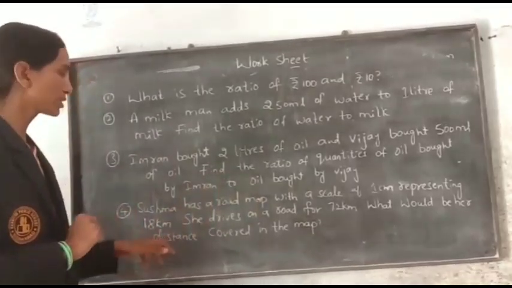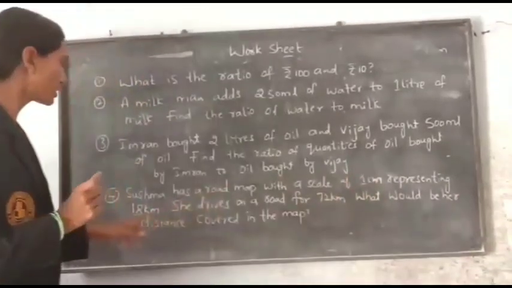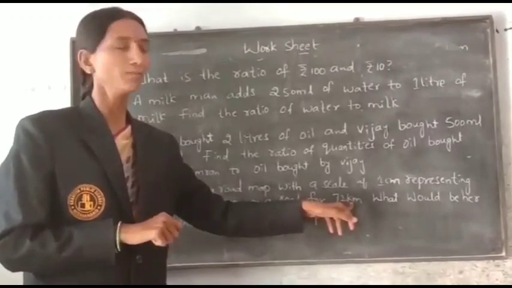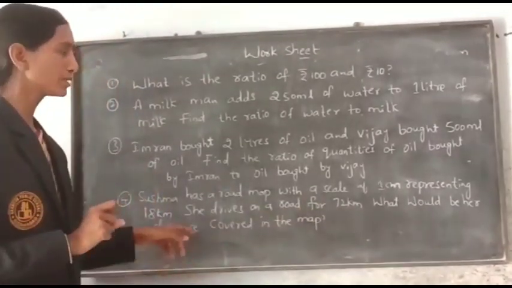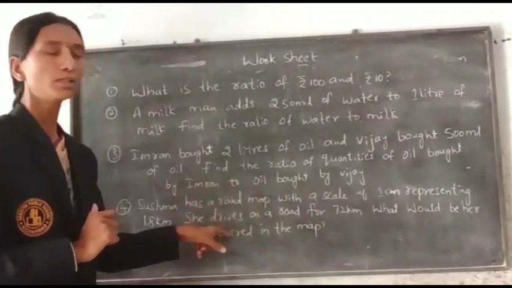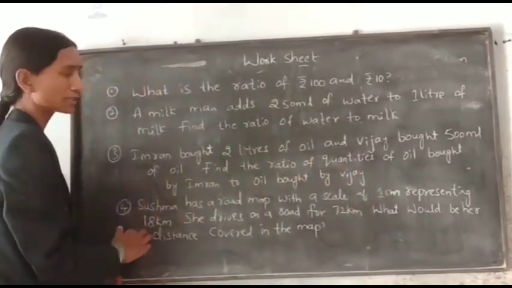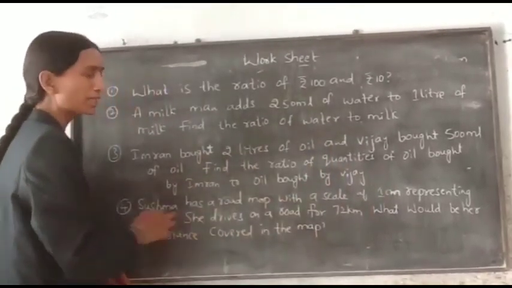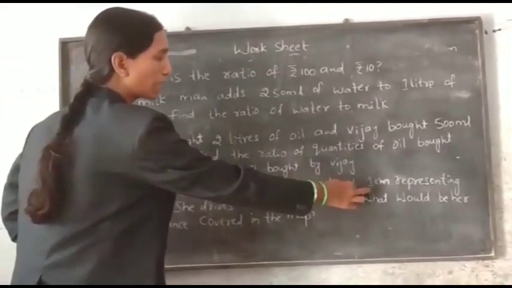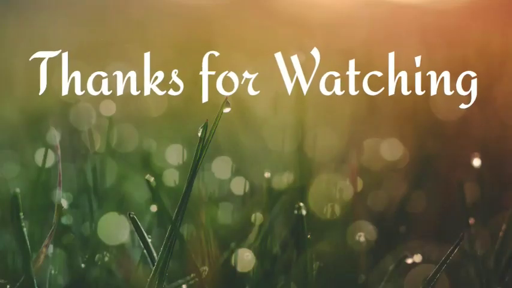Once again I will explain. If 1 centimeter on the road map is equal to 18 kilometers, and she drives 72 kilometers, then how many centimeters will she represent on the road map? This is the question. Here you have to use direct proportion, because 1 centimeter means 18 kilometers. Here 18 kilometers, here 72 kilometers. Here distance is more, so the scale value also increases. So we have to use direct proportion here. Like this you have to do.